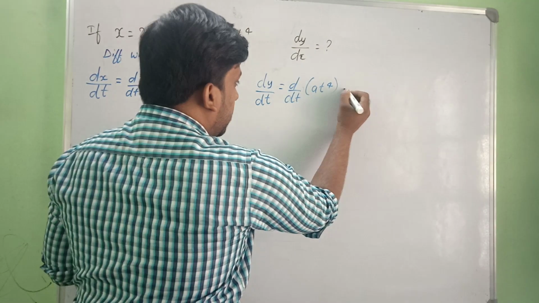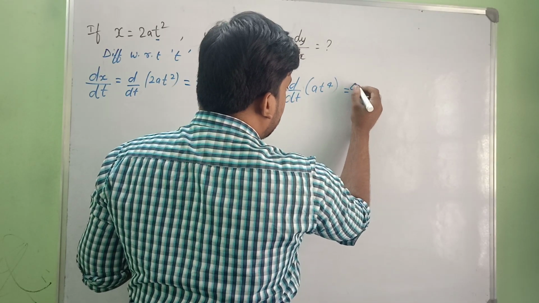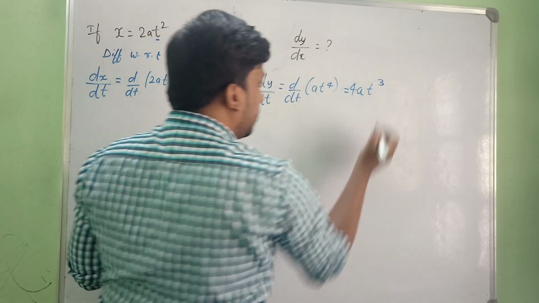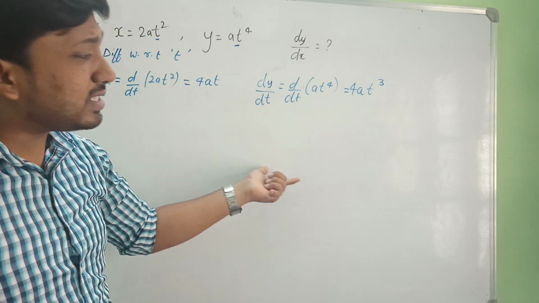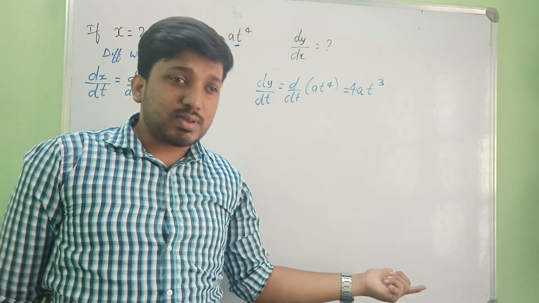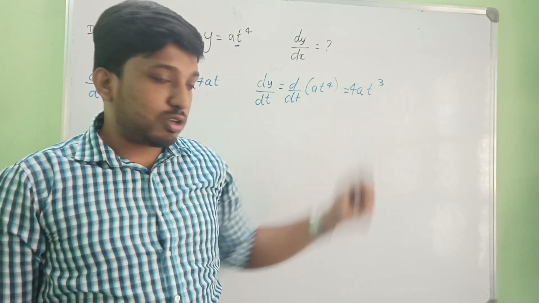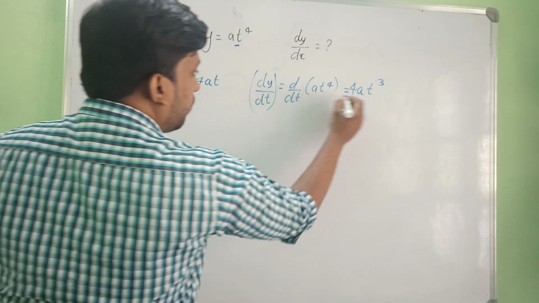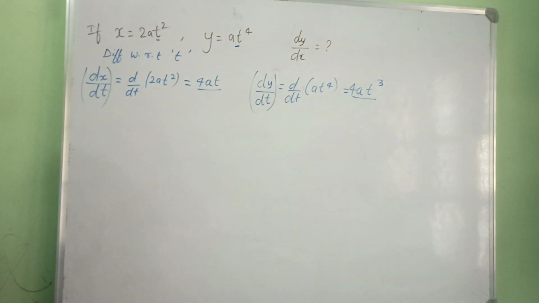So a is constant and we will be getting 4t to the power of 4 minus 1, that is nothing but 3. It's very simple, don't get confused. Very basic derivatives I am using to differentiate this. So 4at cube, right? So dy by dt we have 4at cube and dx by dt we have 4at.